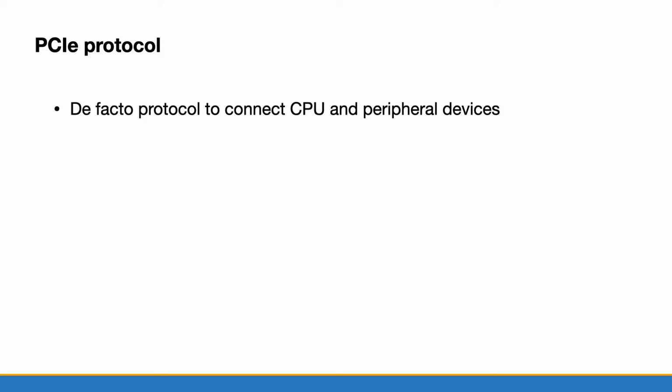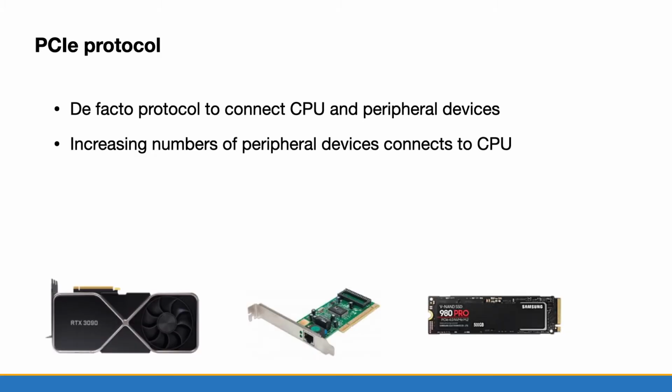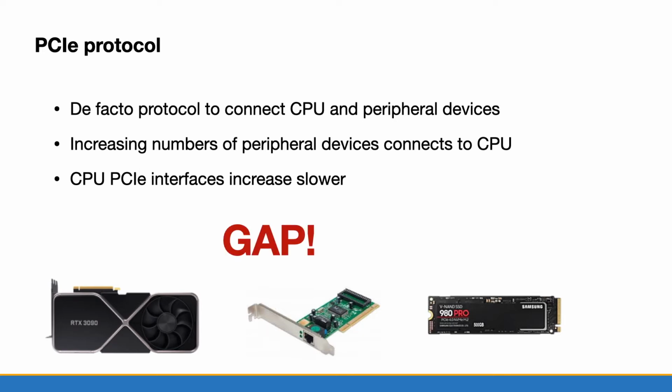Let's start with a little background about the PCIe protocol. PCIe is the de facto protocol to connect CPU and peripheral devices, and the numbers and kinds of peripheral devices connected to the CPU are increasing, like GPU, network card, and SSD. But the PCIe interfaces offered by the CPU increase slower, so there is a gap.